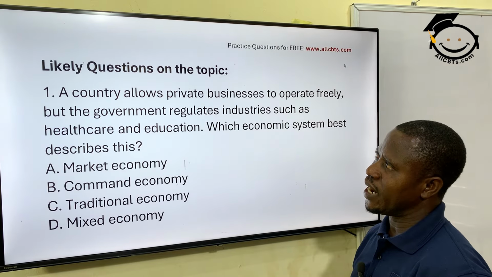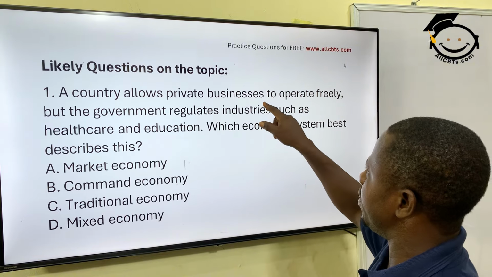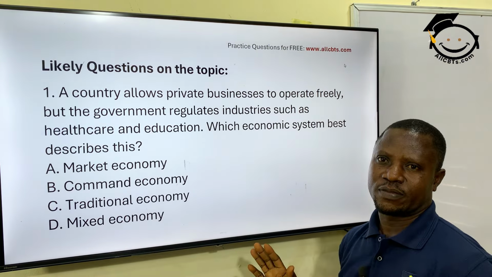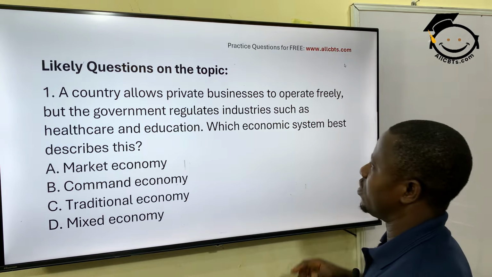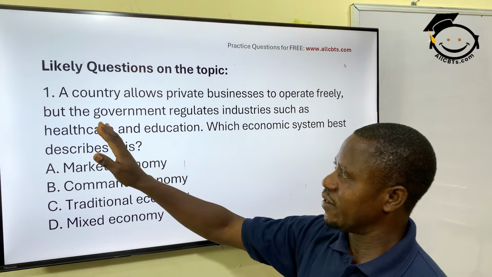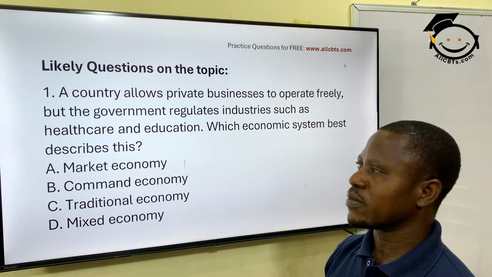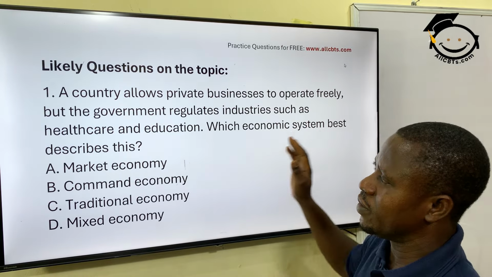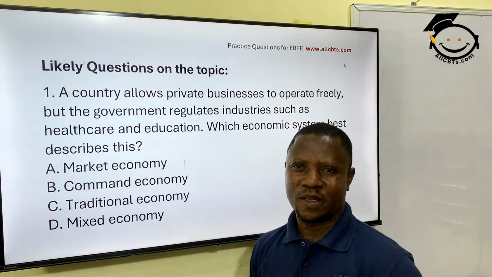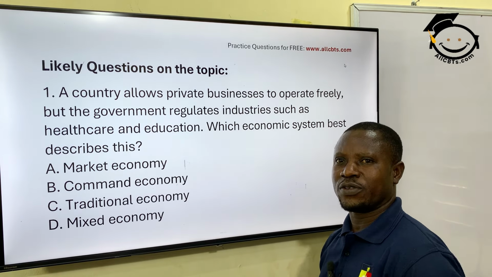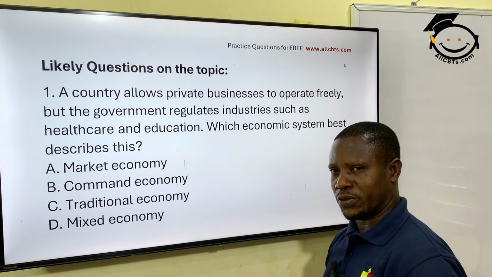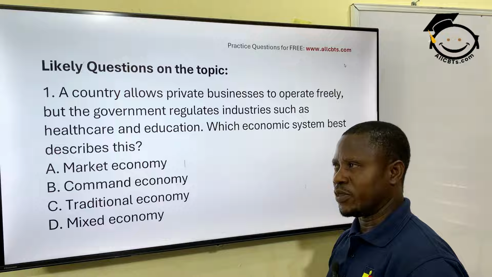A country allows private businesses to operate freely, but the government regulates industries such as healthcare, education. So which economic system best describes this? This is a very simple English language. Here they mention the two major operators in the economy.